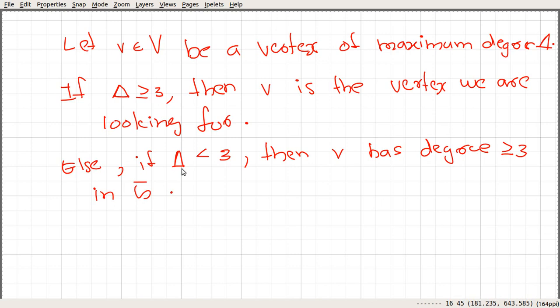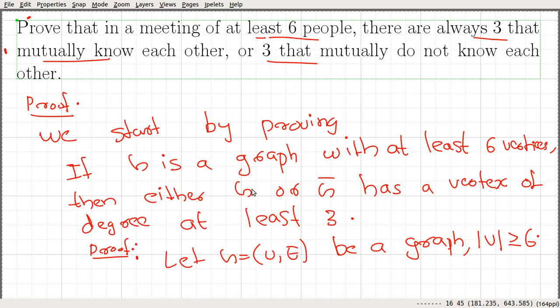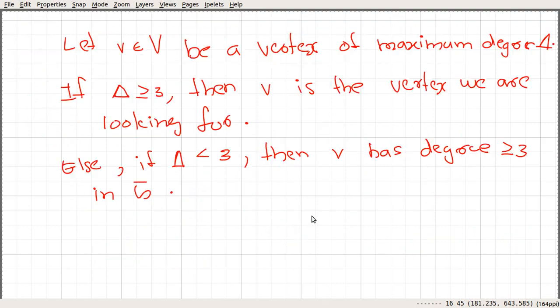Okay, so that's it. So we proved this statement. If G is a graph with at least 6 vertices, then either G or G complement has a vertex of degree at least 3. Once we are done with the proof of that substatement, we will use this proof to prove the original one.